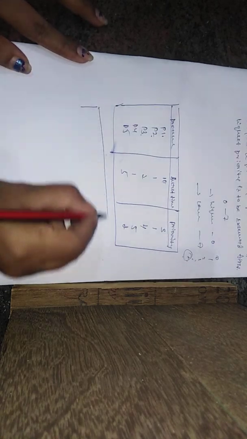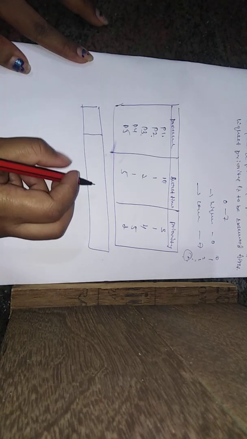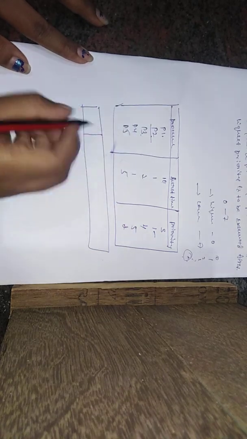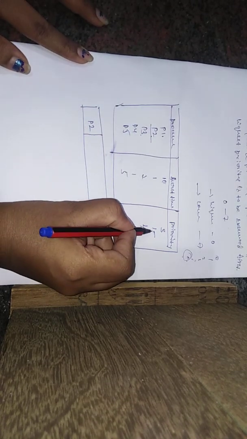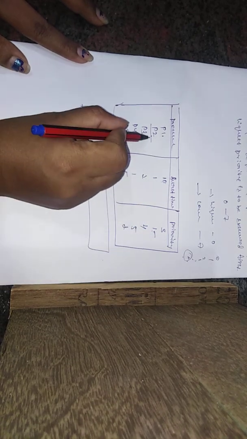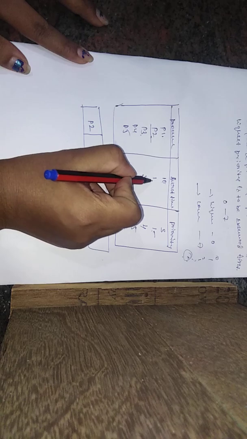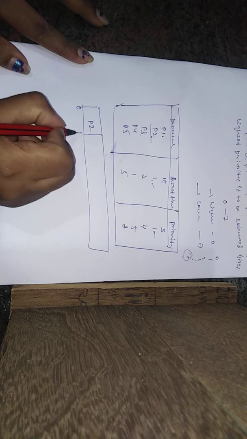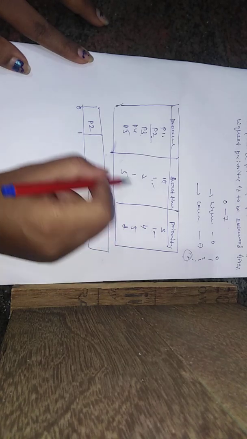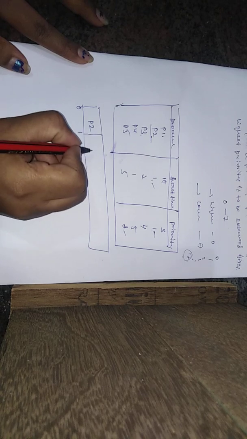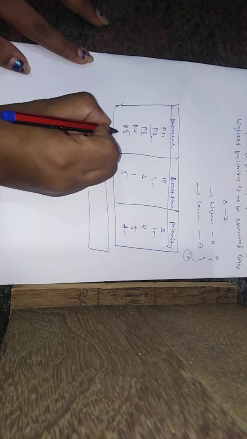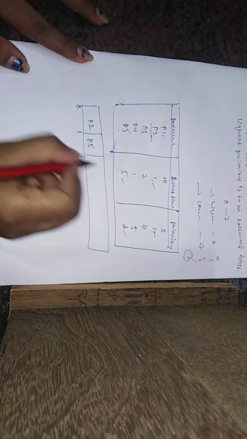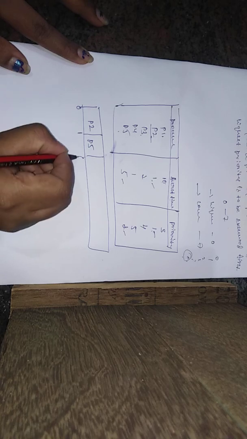How can we solve this? First, we take priority 1. Which process will be executed first? P2, since priority 1 belongs to P2. What is its burst time? 1. We start at 0, and the burst time is 1, so we write 1 here. Then the next priority is 2, which is process P5. Its burst time is 5, and 5 plus 1 is 6.